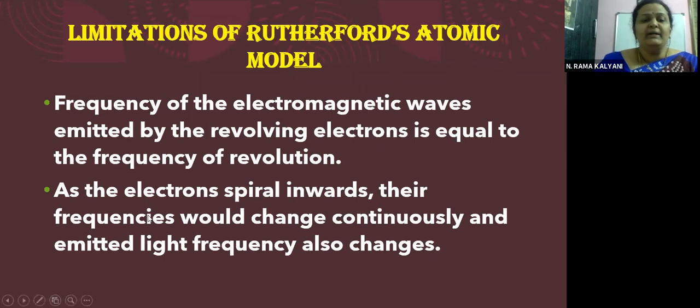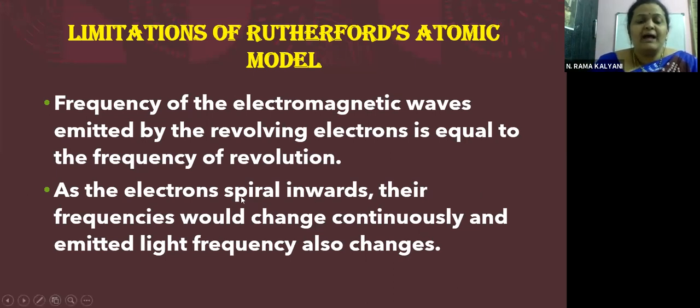And more limitations. The frequency of the electromagnetic waves emitted by the revolving electrons is equal to the frequency of revolution. So if at all electrons were emitting radiation, then the frequency of those electromagnetic waves should be equal to the frequency of revolution of the electron.